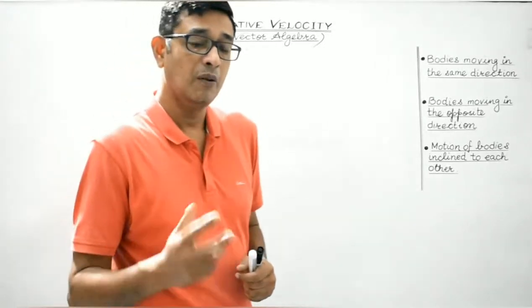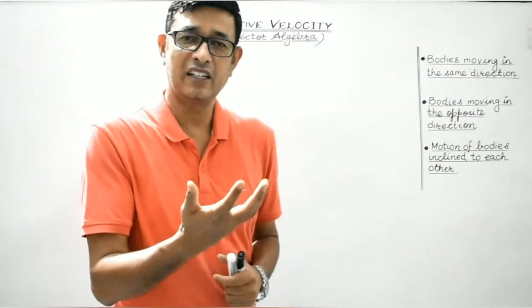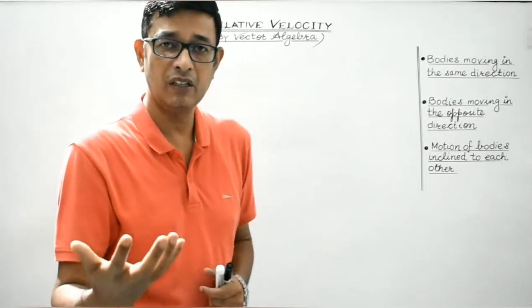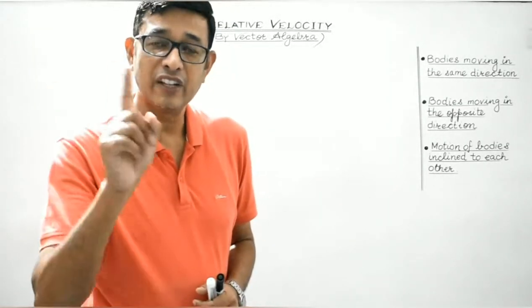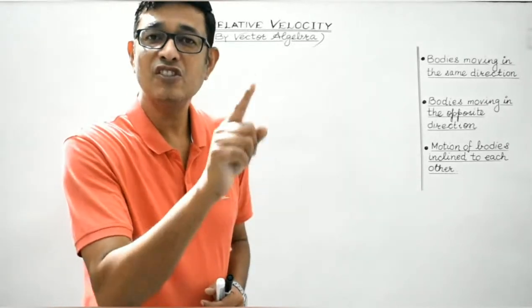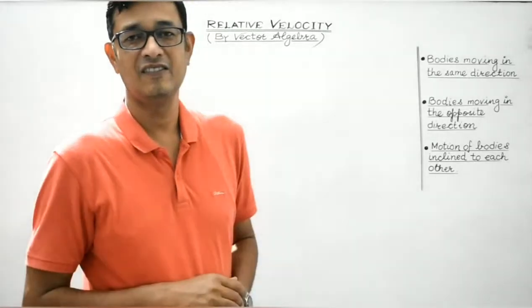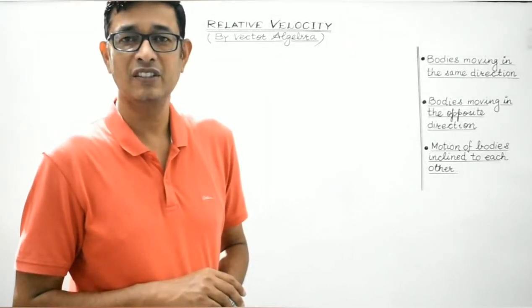But here both the objects are in motion. In that case, the relative velocity of object A with respect to another object B, which is also in motion, is the rate at which body A changes its position with respect to body B. That's relative velocity. Clear students?